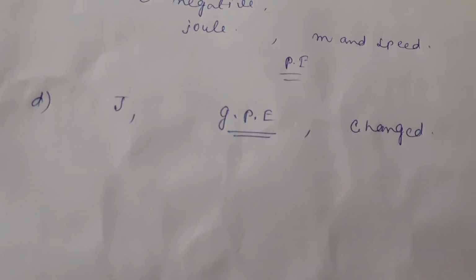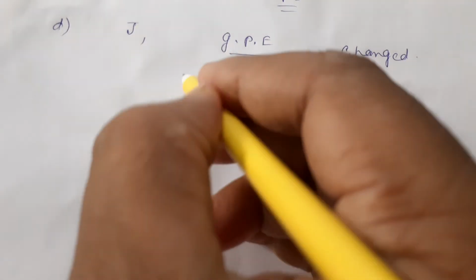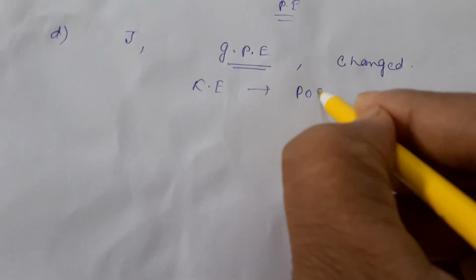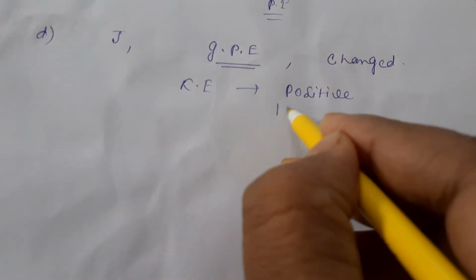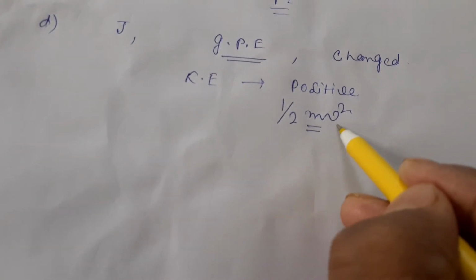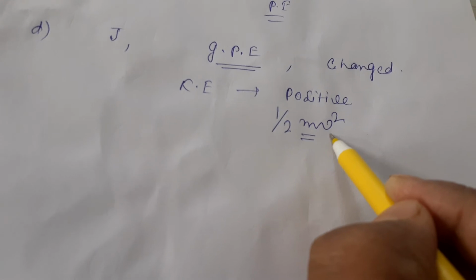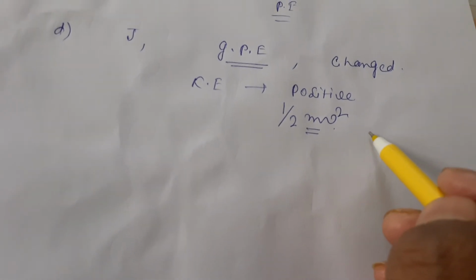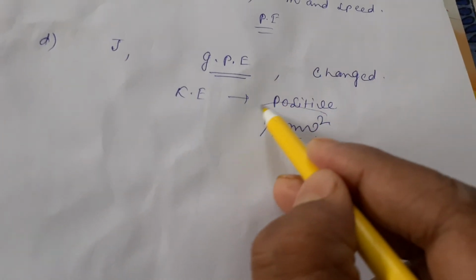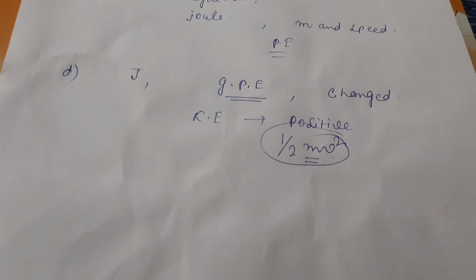Next one: as mass m and v square are always positive, therefore kinetic energy is always positive, that cannot be negative. Kinetic energy cannot be negative anytime, okay, it is always positive, because we know that one half mv square is the formula of kinetic energy. M is always positive, and whatever the velocity or speed of the body is, negative or positive, as it is in square form, so always it will come positive, so this whole thing will come as positive. So that is what they are telling.